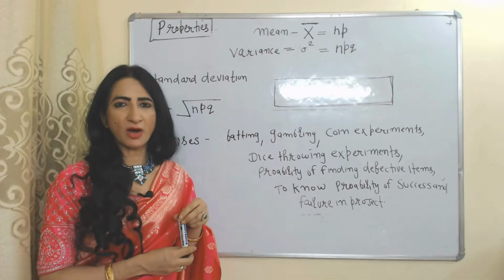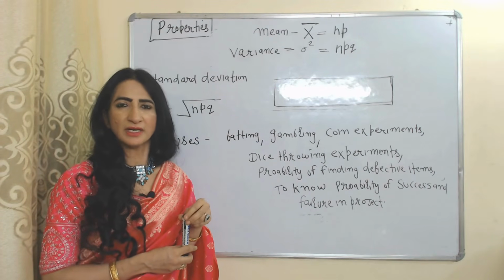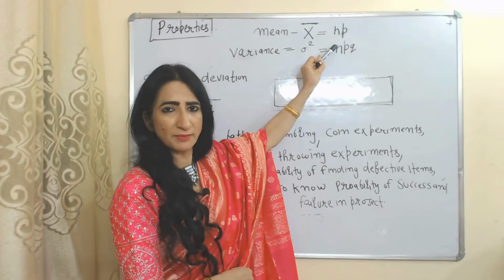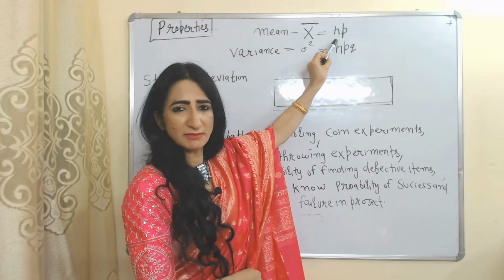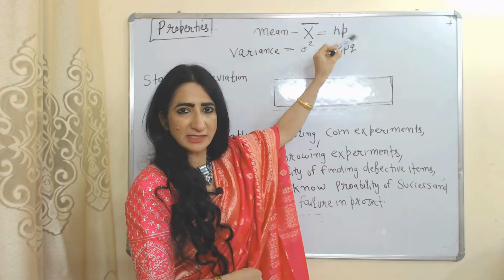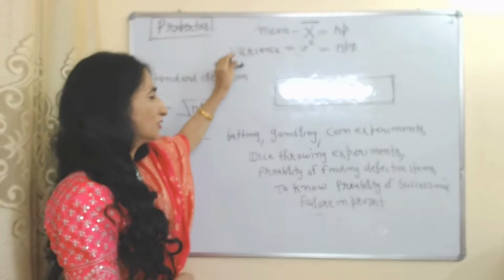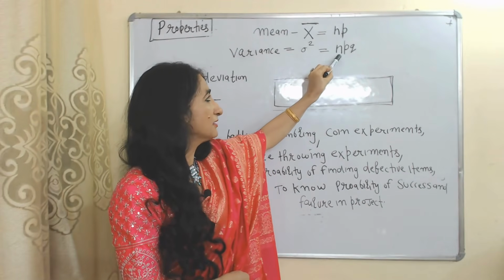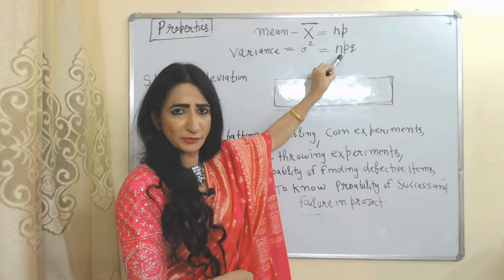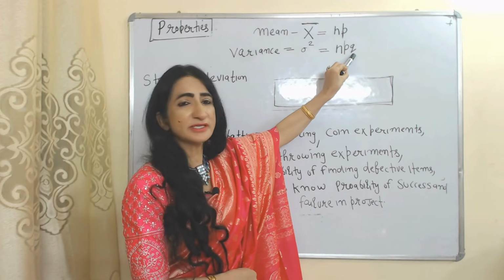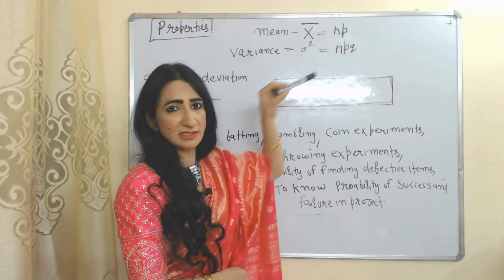Next property, how to calculate the mean in binomial distribution. This is the formula for calculating mean: np. N means number of trials, p means probability of success in a single trial. To calculate variance, we can use the formula npq, where q means probability of failure in a single trial.